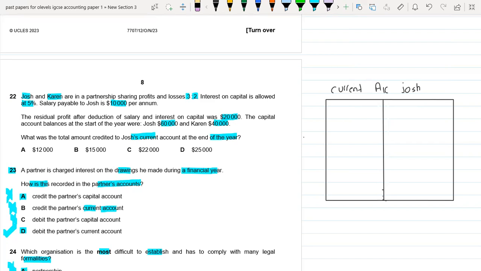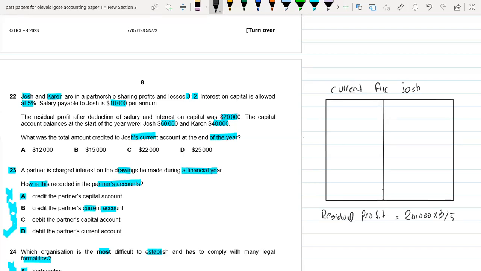So let's see. First of all, the residual profit after reduction of salary and interest on capital was 20,000. This is the residual profit. First of all, we have to divide it between the Josh. So residual profit is equal to 20,000. Basically there are three proportions for the Josh, so multiply by 3 divided by 5.